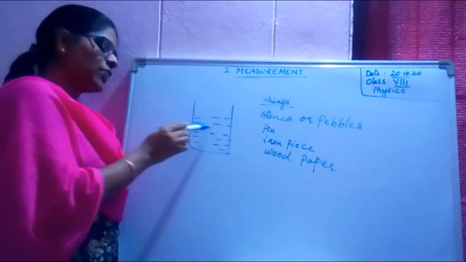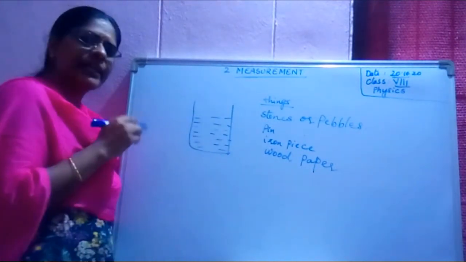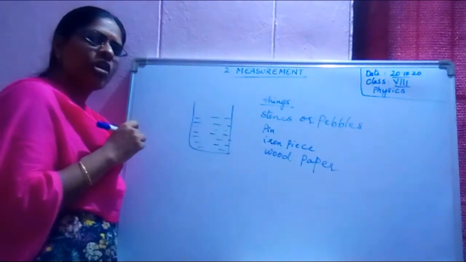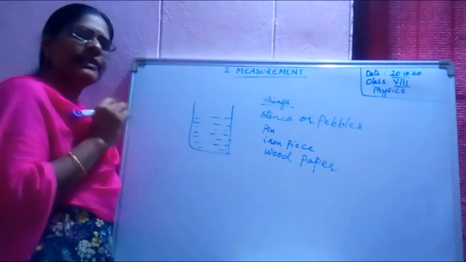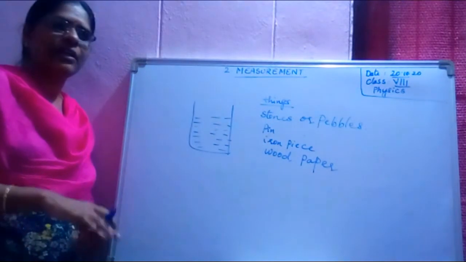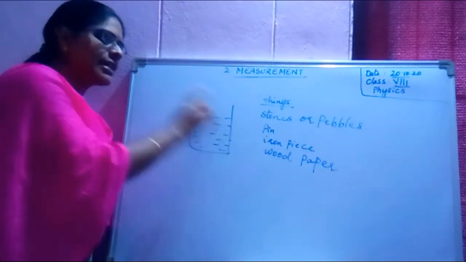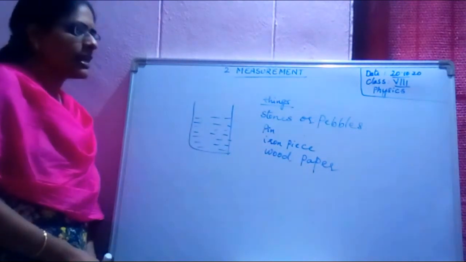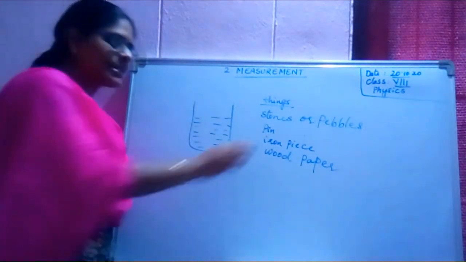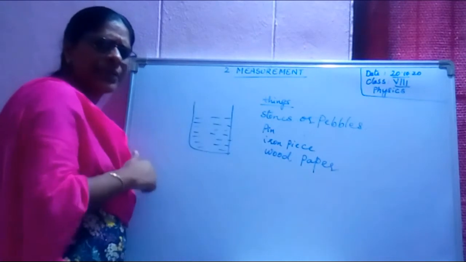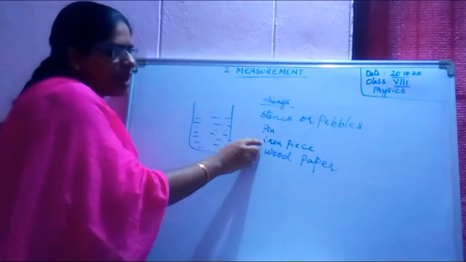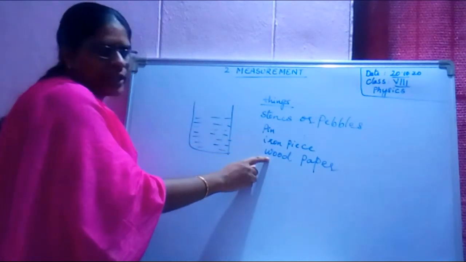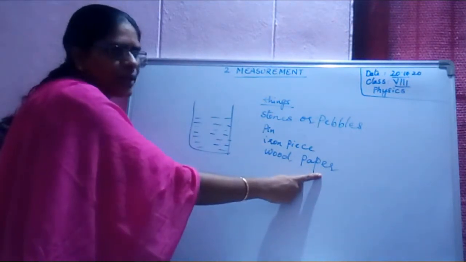Now, first what we have taken, a beaker containing certain amount of water. In this activity, I have given you things like this. Stones, or we call them as pebbles. Next one is, we call it as a pin. Any pin you can take. Okay. Iron piece, wood, a small piece of paper.